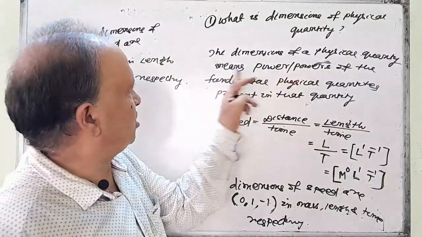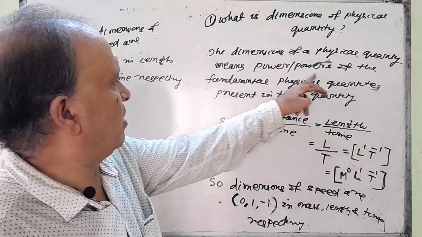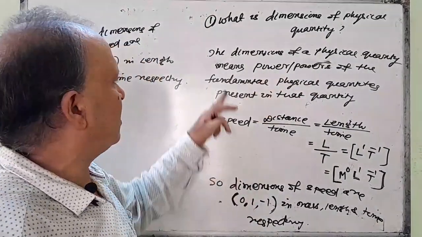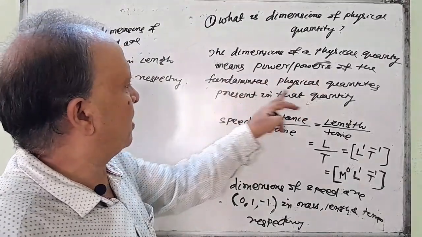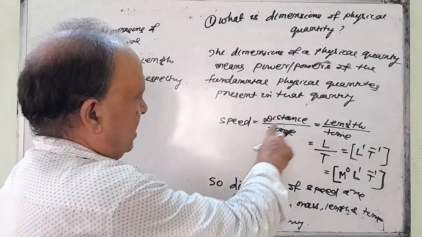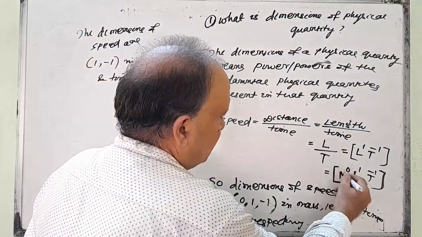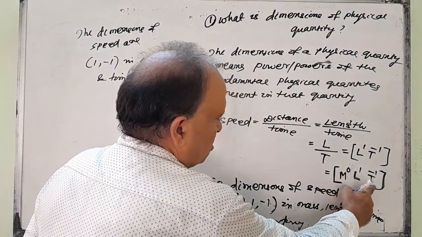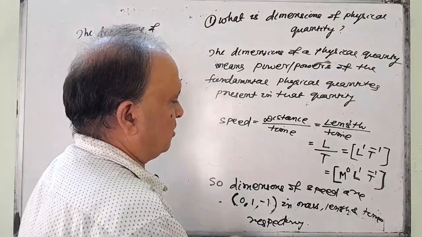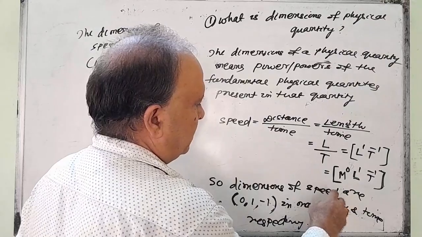So the dimensions of a physical quantity means power or powers. Here there are three powers. In some cases there is only one power. Power or powers of the fundamental physical quantities present in that quantity. So you write speed and you find like this. Capital letters you use. In the next class I will tell you which symbols are used for which fundamental physical quantity.